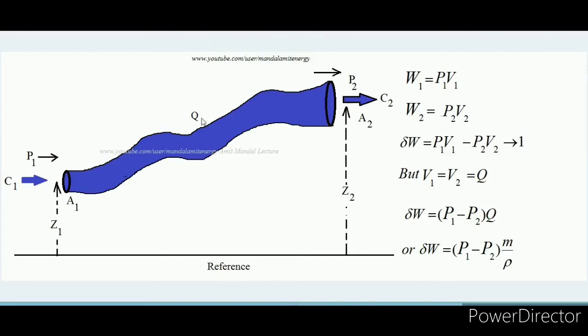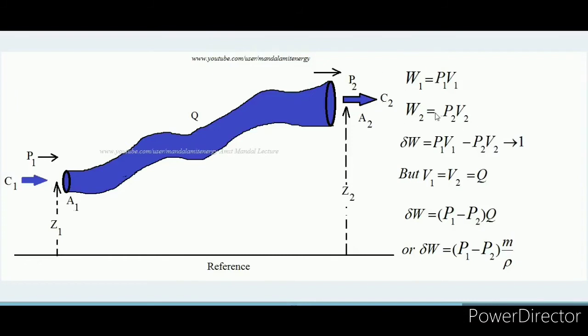Now what is the net work accumulated inside the system? In case we are taking this section of pipe as a system, the net work accumulation would be the work we are inputting minus the work going out of the system. Over this inlet end, work is done on the system, and over the exit end, work goes out.